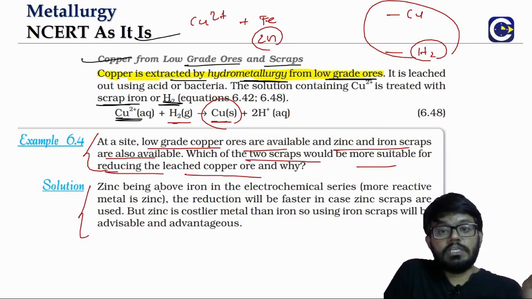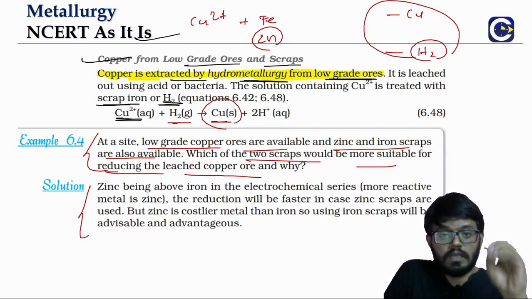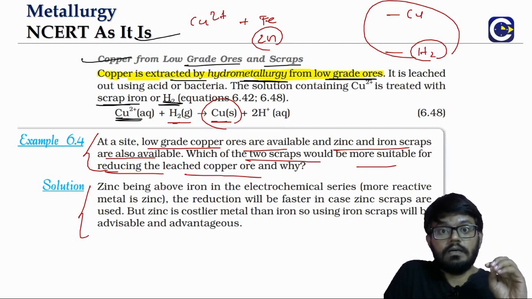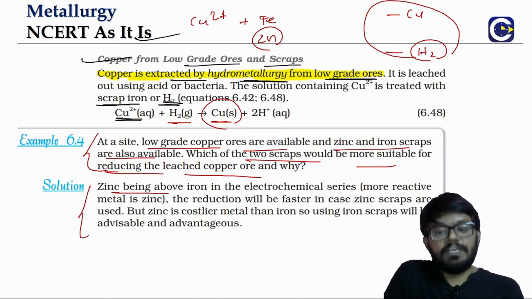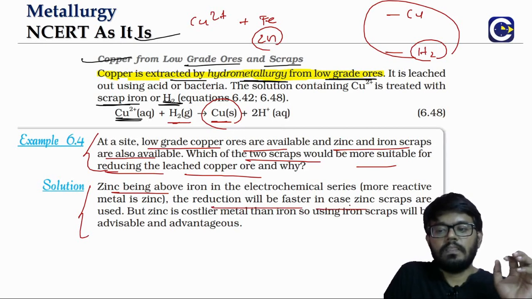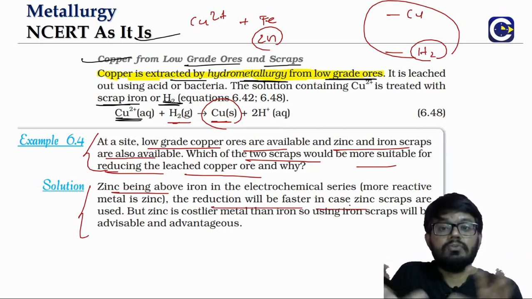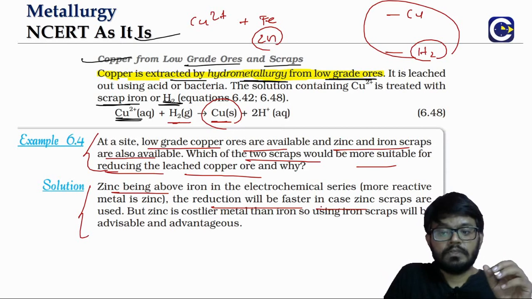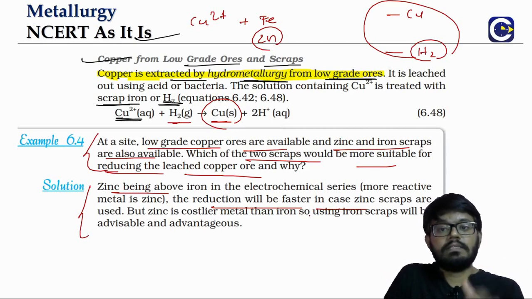Zinc, if you look at the position in the electrochemical series in terms of reactivity, is more reactive than iron. Which means the reduction is going to be more feasible. Here we are using the word faster, but rather we should use the word more feasible. So the reduction by zinc will be more feasible than reduction by iron. But in both cases we can have the reduction.